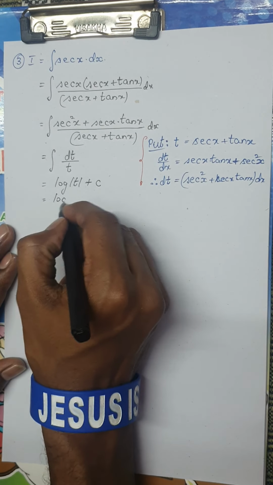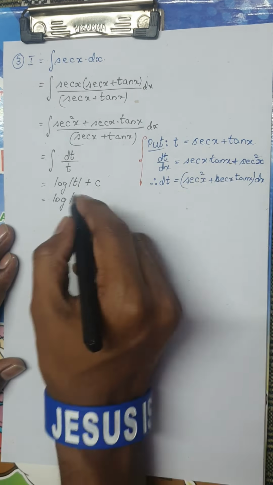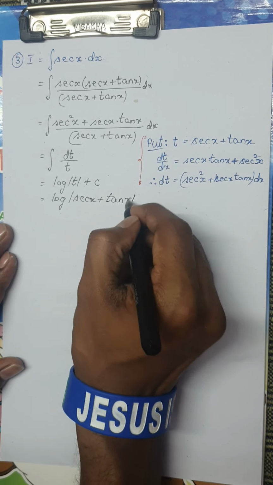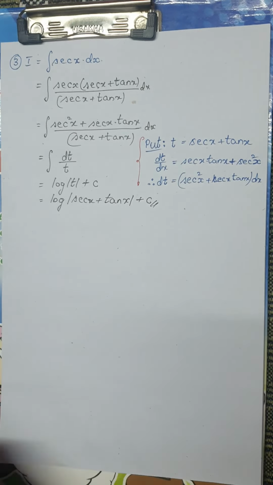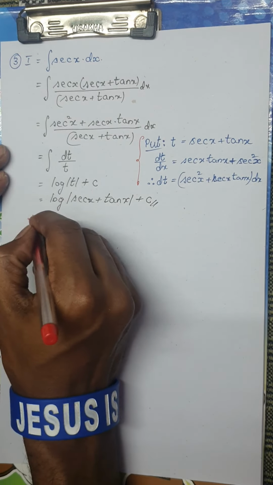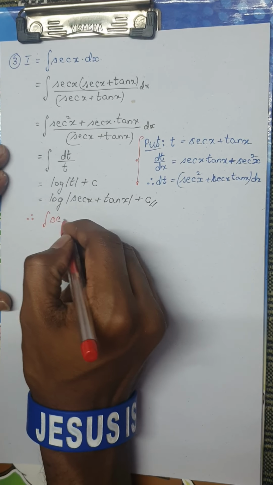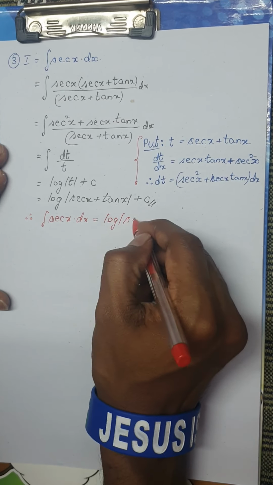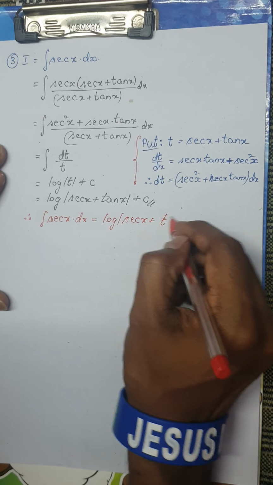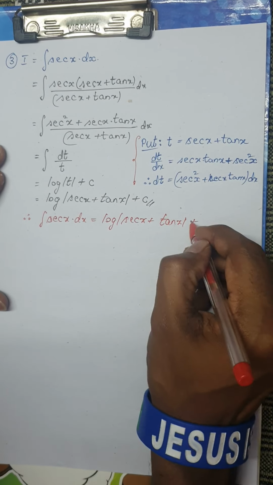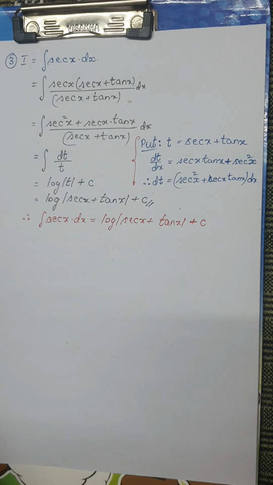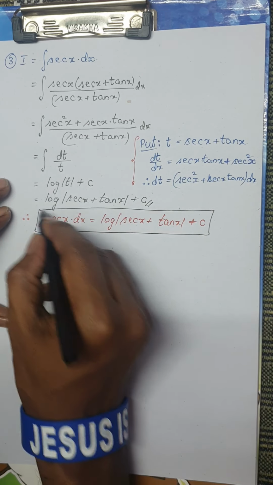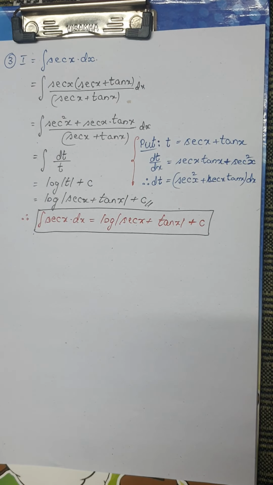Therefore this can be finally rewritten as log of mod secant x plus tan x plus c as the result. So the formula we are going to use is the integral of secant x dx is nothing but log of mod secant x plus tan x plus c, which is the constant of integration. This is the result which is also used as a formula, right?